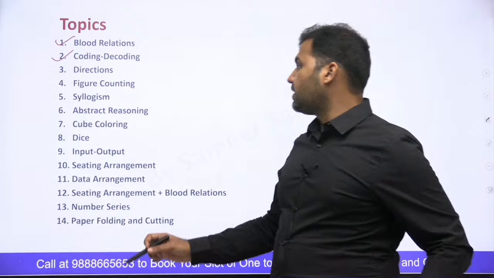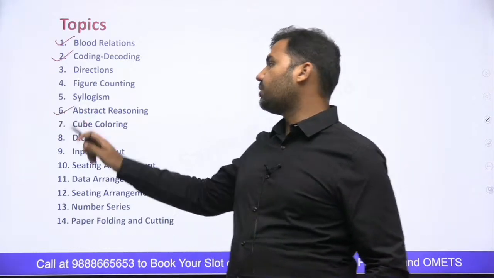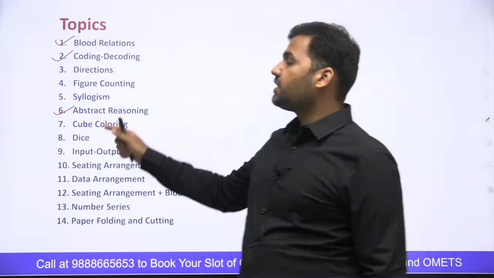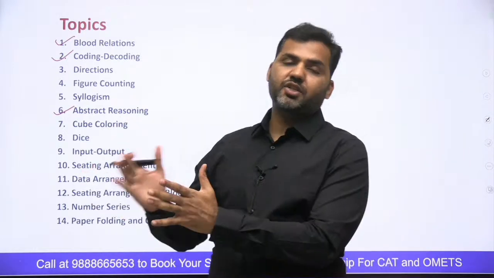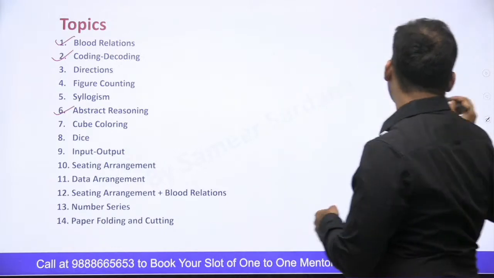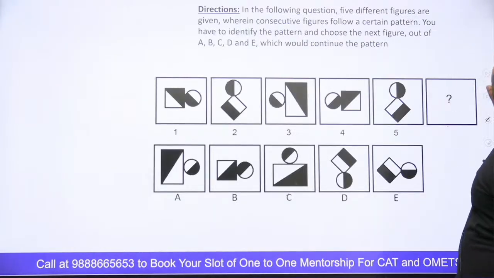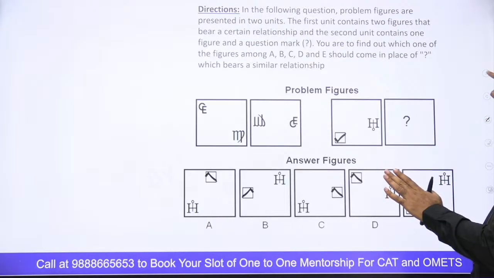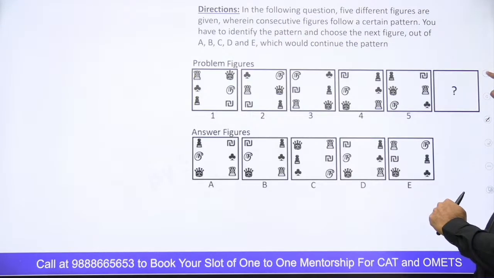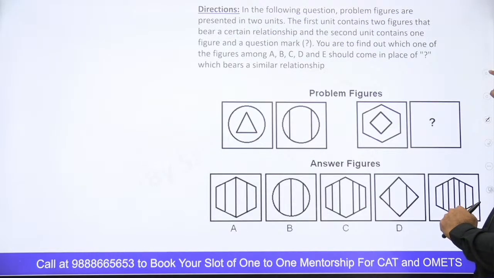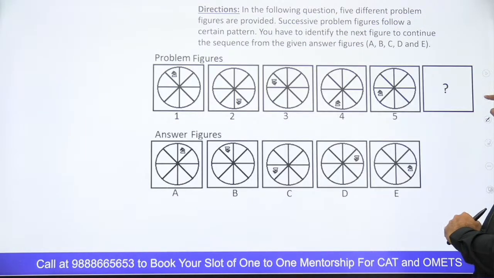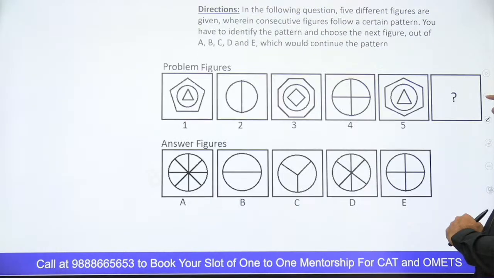So I'm going to pick abstract reasoning today, guys. This is the topic I'll be picking today for you, right? As most of you have requested abstract reasoning, because this is one separate section of MBA CET. Guys, let's have a look at the questions that we are going to do today. These are all the types of questions of abstract reasoning that we'll be covering. Question number 1, 2, 3, all these types are what we are going to do today. And abstract reasoning is all about covering all the possible types of questions, guys, right? So these are the questions we will be practicing today.